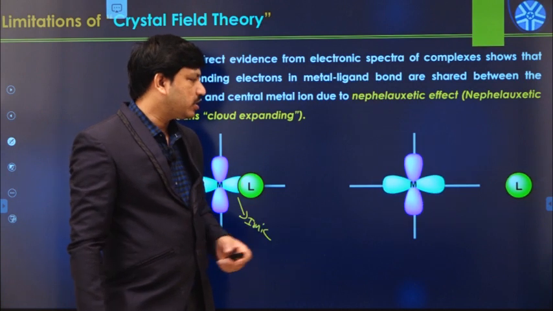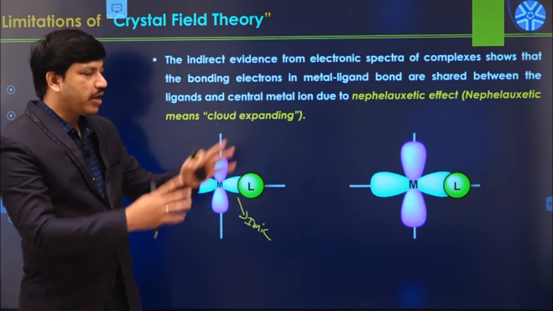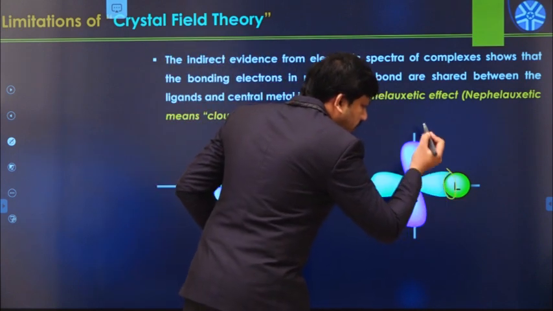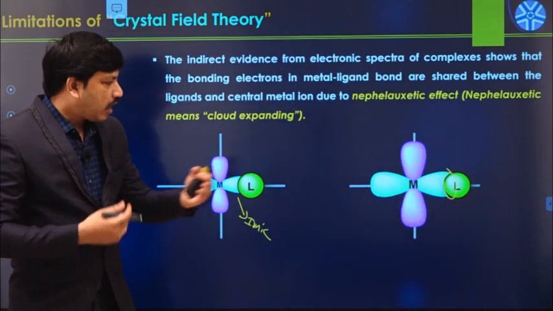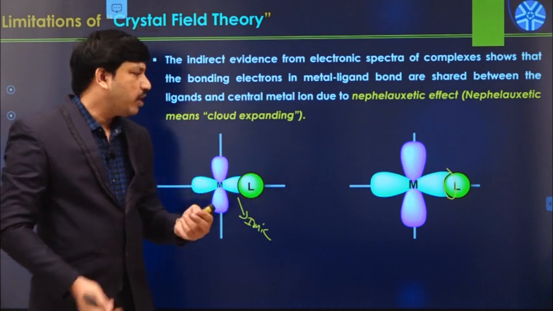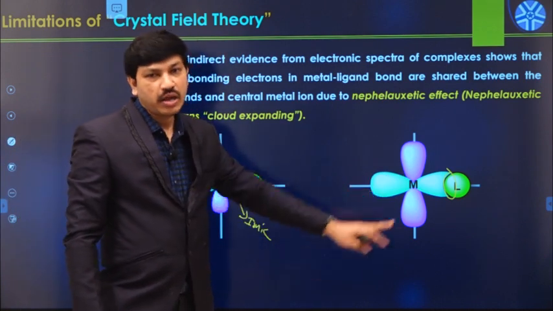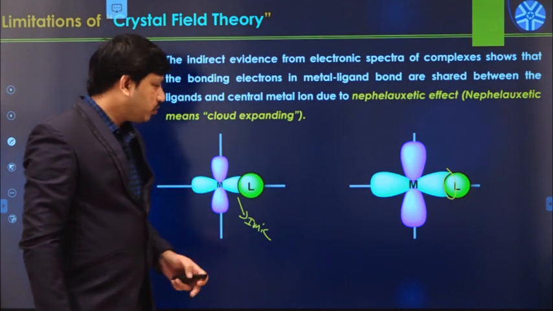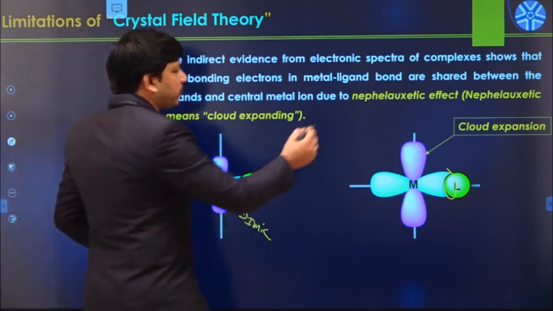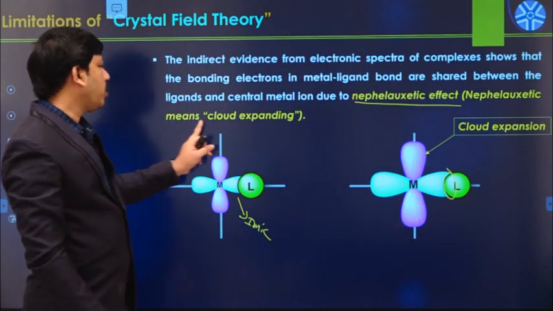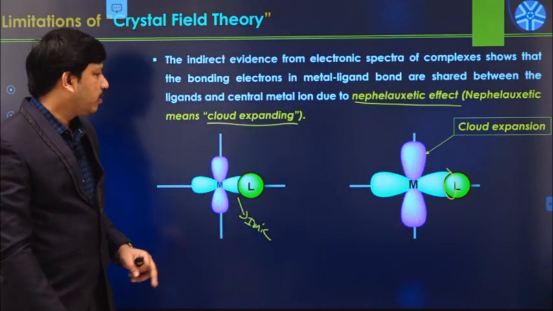You can see here, slowly the cloud is expanding like this. Now there is a lot of space available, and in that space electrons are freely moving, and those electrons are equally shared between the metal atom and the ligand. This effect is called the nephelauxetic effect, the cloud expansion effect. Nephelauxetic means the cloud expanding property.